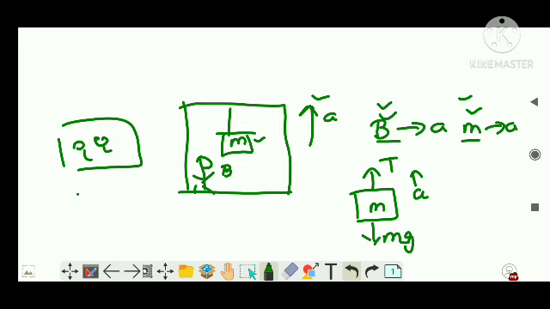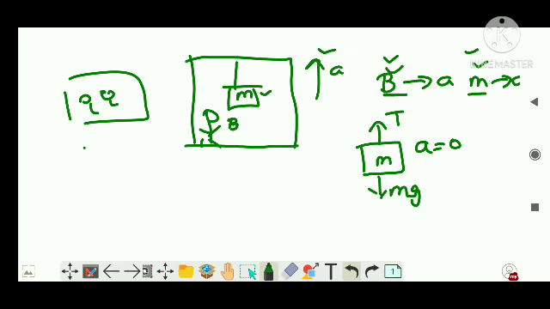But we write it from the perspective of the observer, so the observer will feel the acceleration of the mass is 0. So how would you write the equation? He will straight away write T is equal to mg, because there is no a.